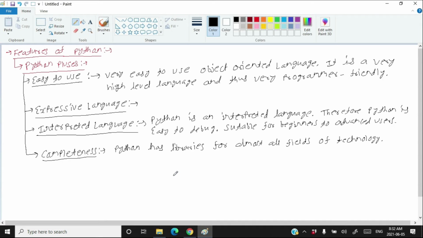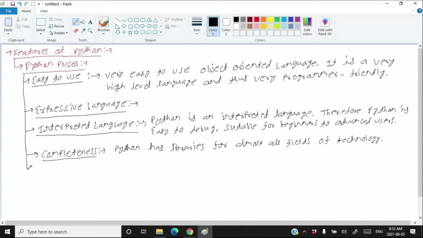Python even has libraries for streams like electrical engineering or electronics engineering. So Python is more complete because it covers almost all fields of technology. It has ready-made libraries for almost all fields, and the libraries are still growing.